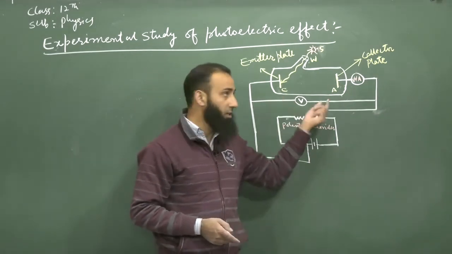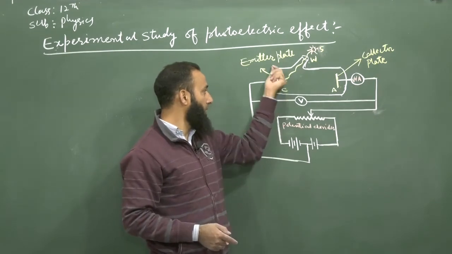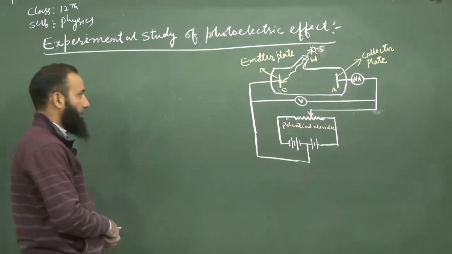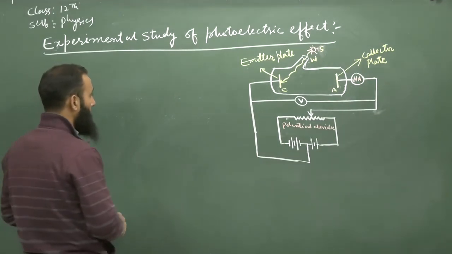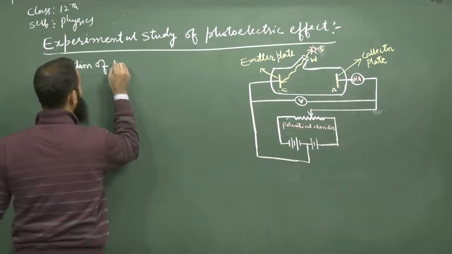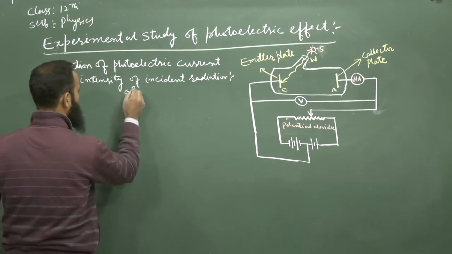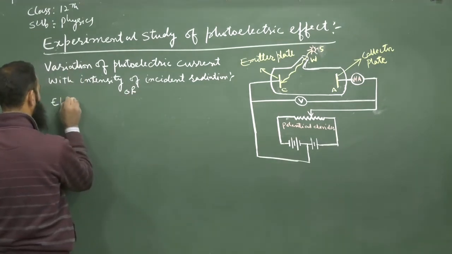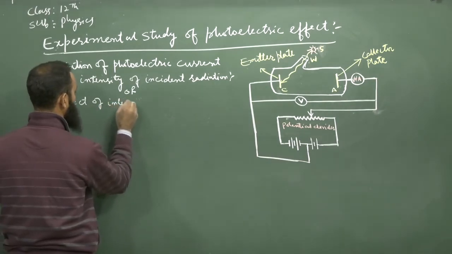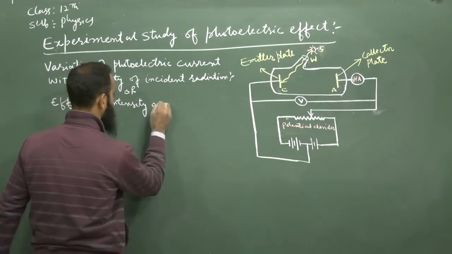Similarly, we can change the frequency of the incident radiation, or sometimes change the material of the emitter plate. So today we will study the variation of photoelectric current, starting with the effect of intensity on photoelectric current.